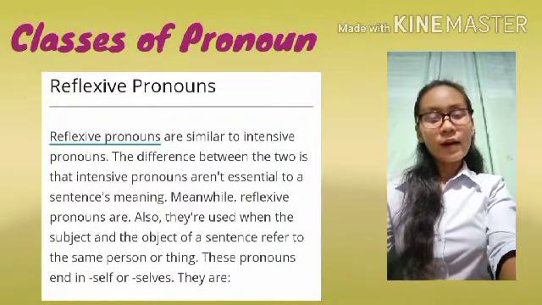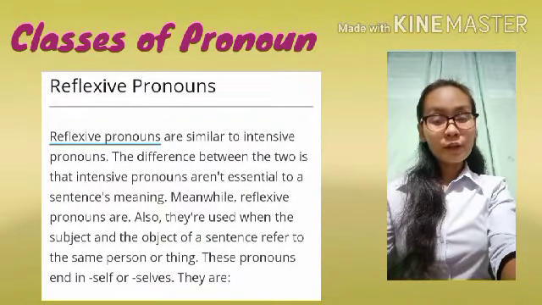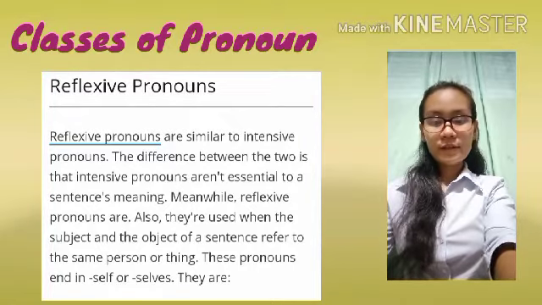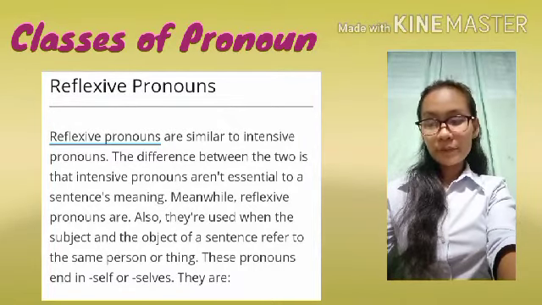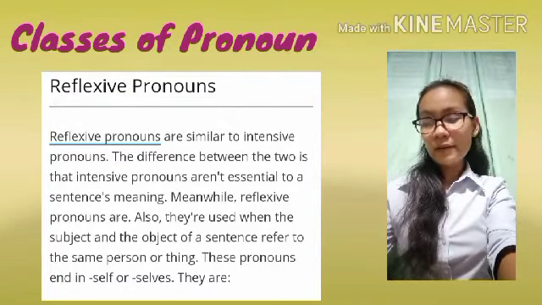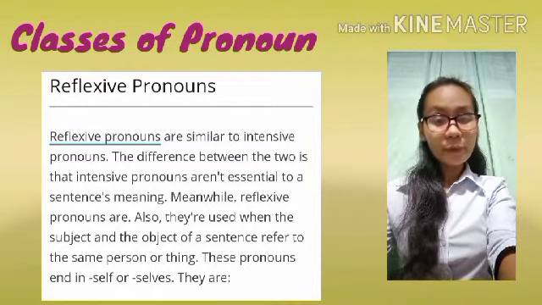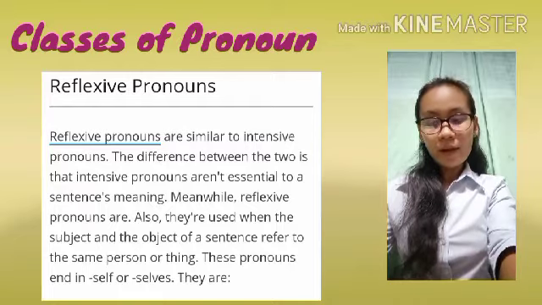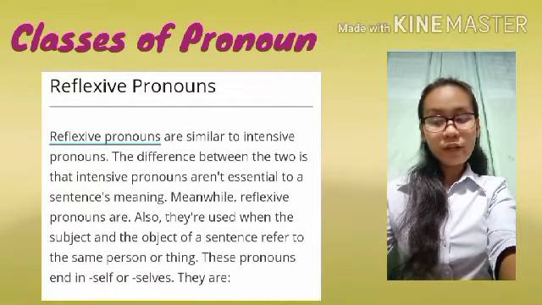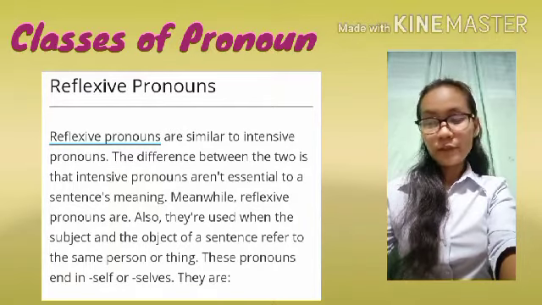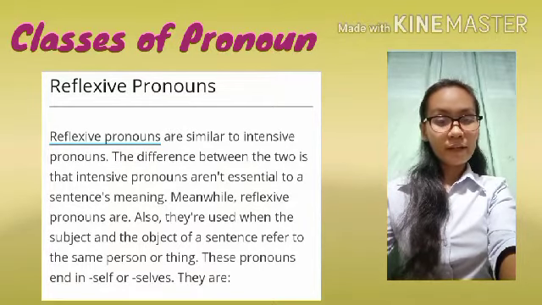Reflexive pronouns. Reflexive pronouns are similar to intensive pronouns. The difference between the two is that intensive pronouns aren't essential to a sentence's meaning, while reflexive pronouns are. Reflexive pronouns are used when the subject and object of a sentence refer to the same person or thing.